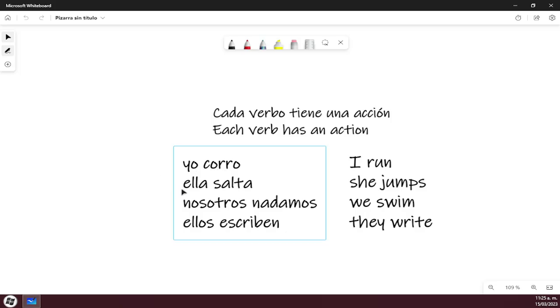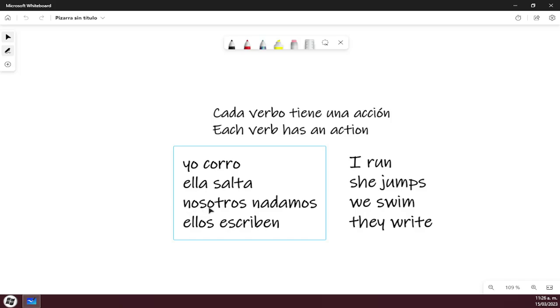So she jumps or he jumps. Ella salta. Él salta. Well, she is doing a physical activity that involves propelling oneself off the ground using legs and feet. Okay, that is the action of jumping.